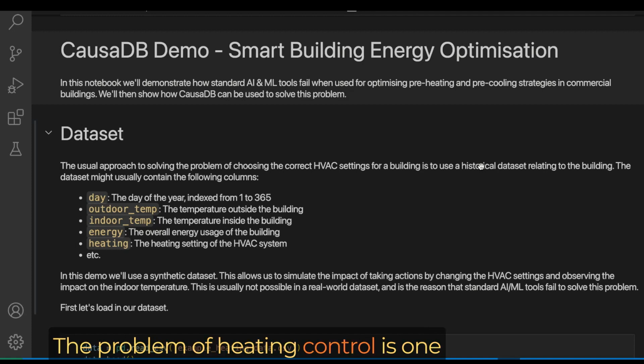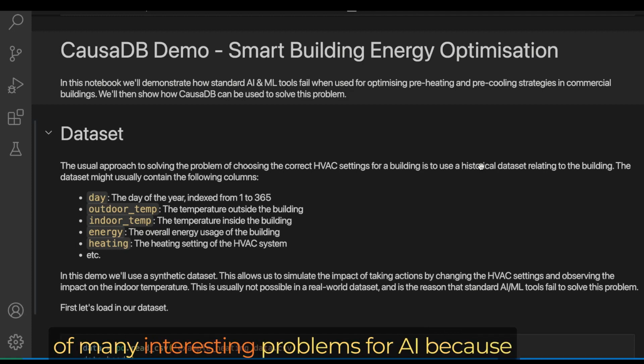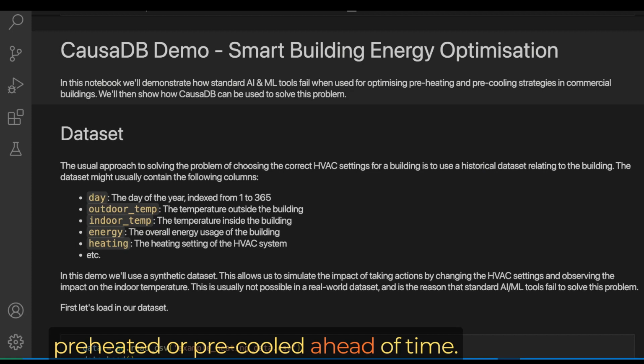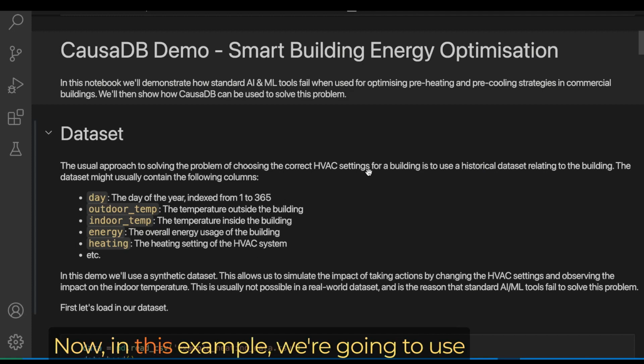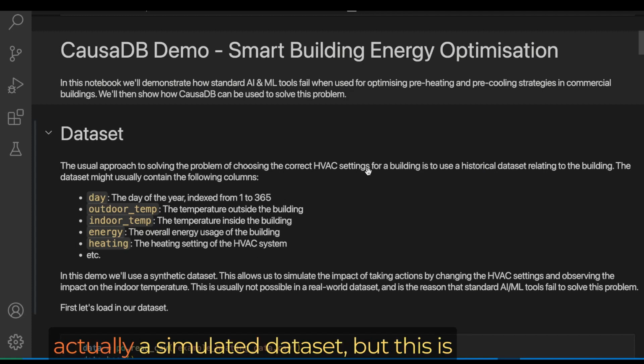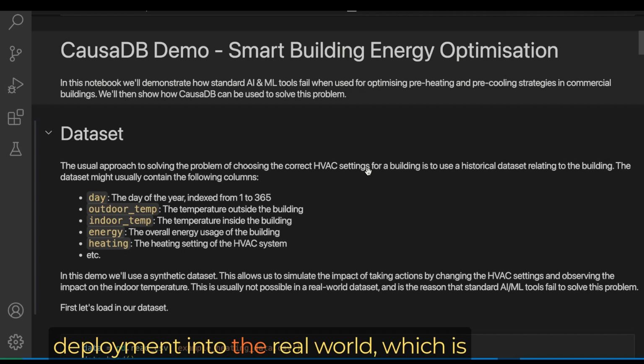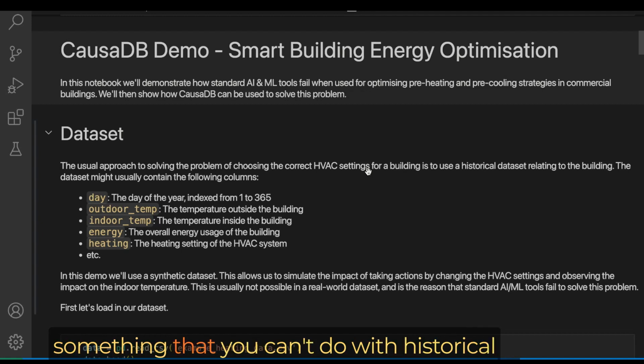The problem of heating control is one of many interesting problems for AI because large buildings often need to be effectively preheated or pre-cooled ahead of time. Now, in this example, we're going to use a simulated dataset, but this is by design because it allows us to simulate deployment into the real world, which is something that you can't do with historical datasets.